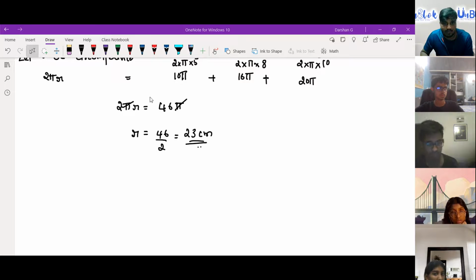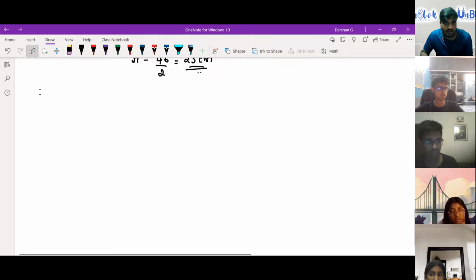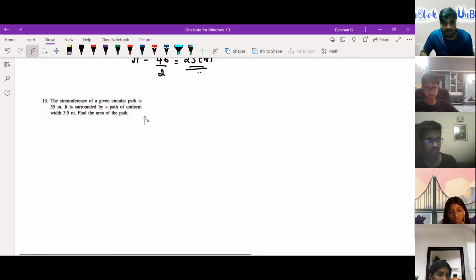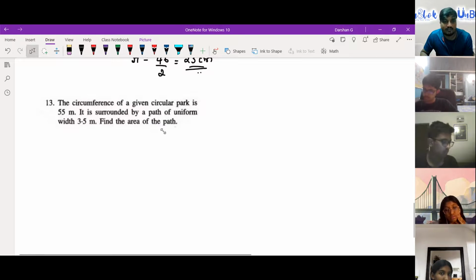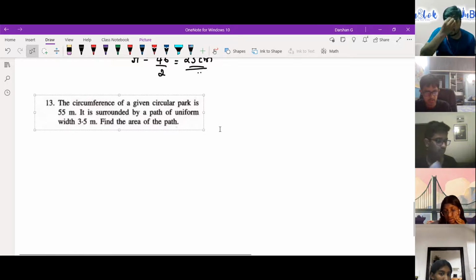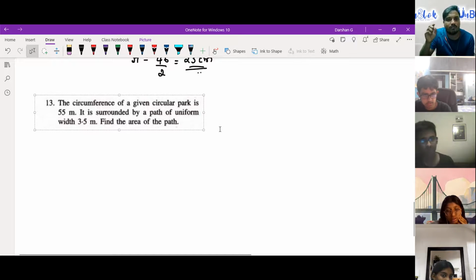I'll give 2 minutes for everybody. You can solve this question. The circumference of a circular park is 55 meter. It is surrounded by a path of uniform width of 3.5 meter. Find the area. Sorry, this is an area question, but only find the circumference of the park.